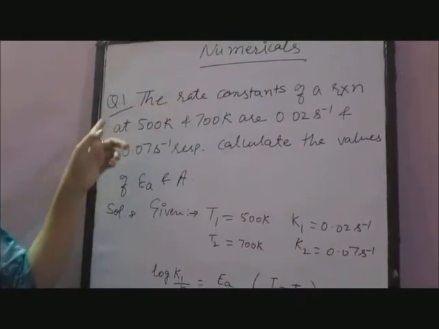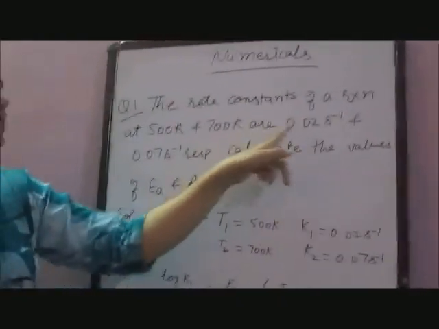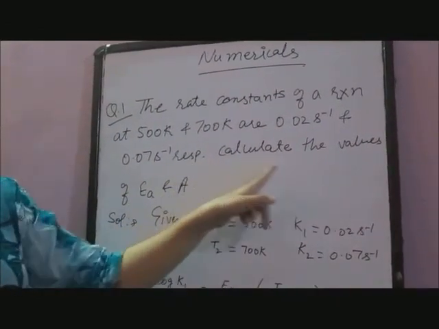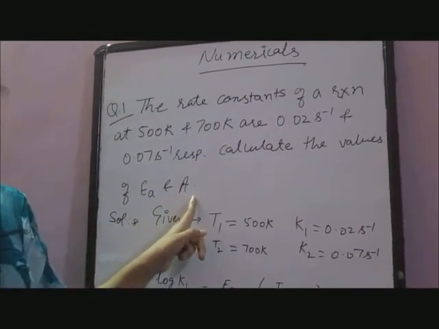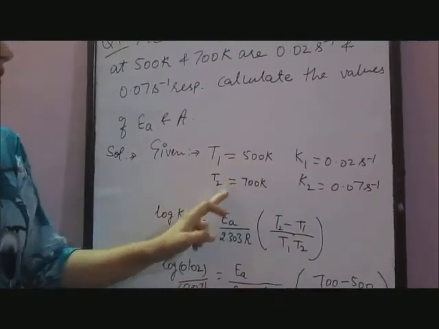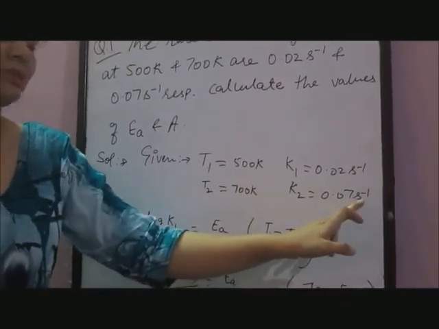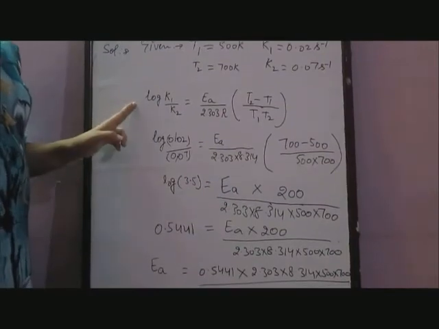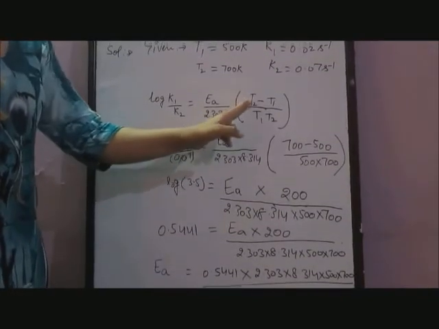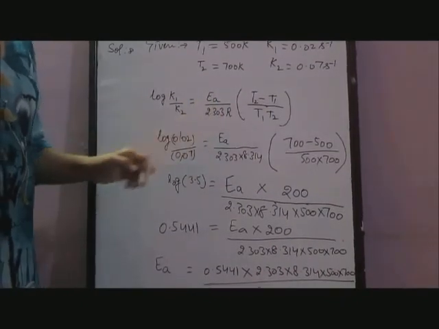Let us solve some numericals. Question number 1. The rate constants of a reaction at 500 Kelvin and 700 Kelvin are 0.02 second inverse and 0.07 second inverse respectively. Calculate the values of activation energy and frequency factor, that is A. Here given T1 is equal to 500 Kelvin, T2 is 700 Kelvin, k1 is 0.02 second inverse and k2 is 0.07 second inverse. According to the equation, log k2 upon k1 is equal to Ea upon 2.303 R into T2 minus T1 upon T1 into T2. Here Ea is the activation energy, R is the gas constant.